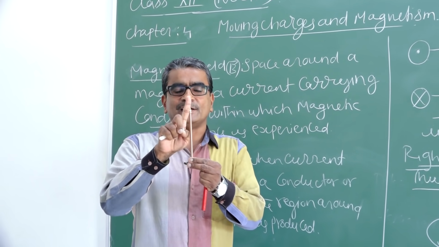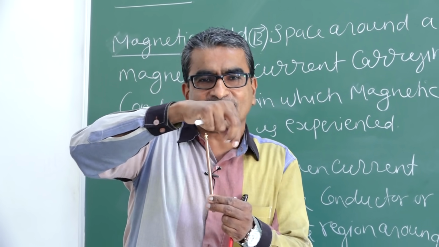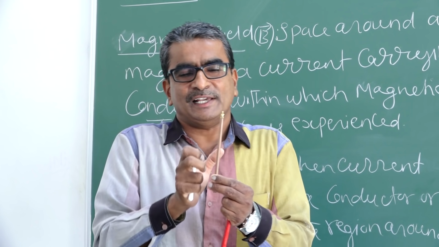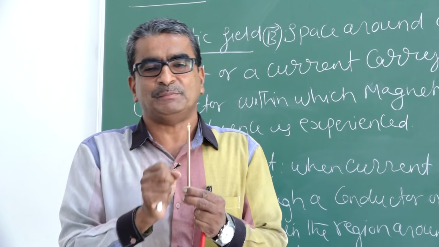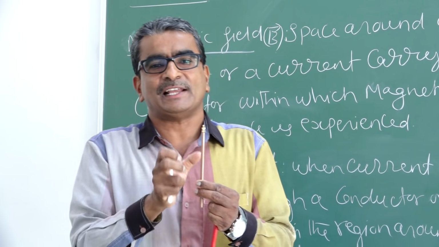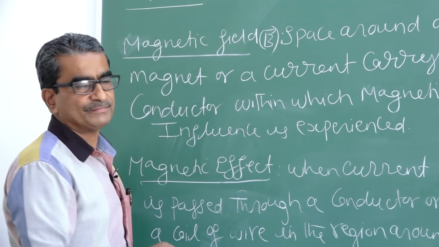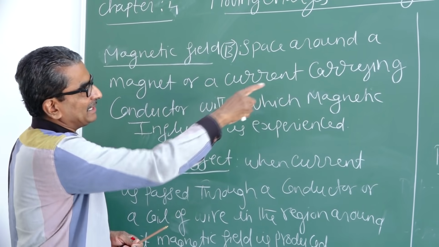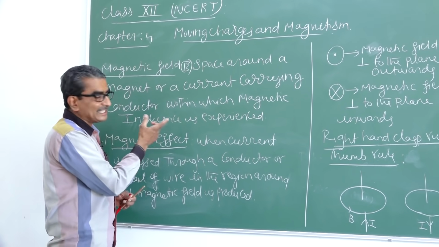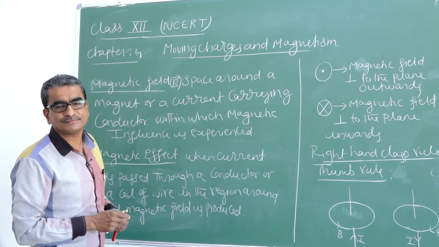If I pass the current through this conductor, again in the region around this conductor, in a small space, some magnetic energy is experienced. That small space within which magnetic energy is experienced is called magnetic field. So it is the space around a magnet or a current carrying conductor within which magnetic influence is experienced.